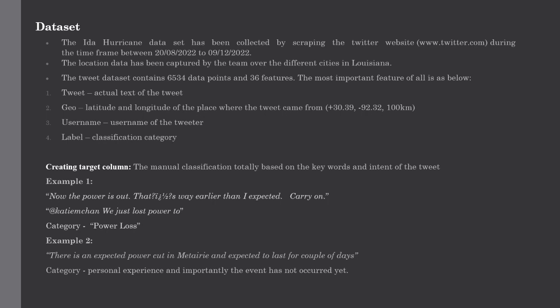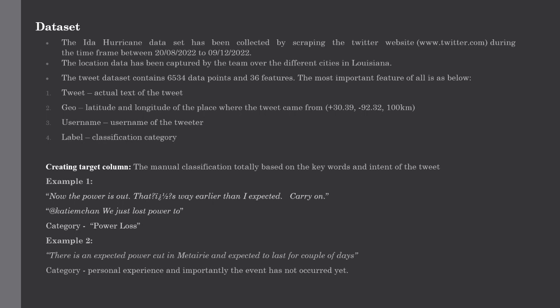For instance, example 1, now the power is out. That's way earlier than I expected. Carry on. We just lost power too. These tweets signify that this is power loss and they've been experiencing it personally.